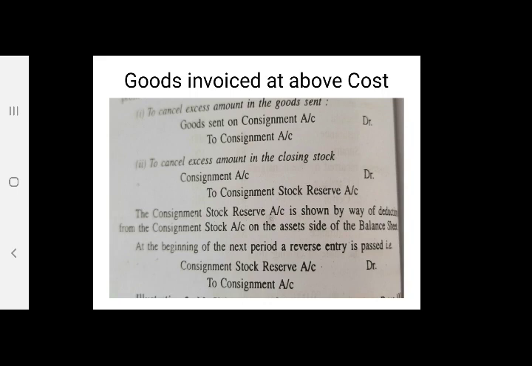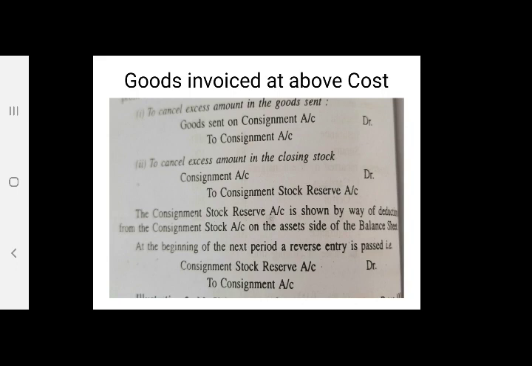The original entry was consignment account debit to goods sent on consignment. So the reverse entry will be goods sent on consignment account debit to consignment account. We just reverse the entries and the amount will be the excess amount over the cost. With that amount, the entry is going to be posted. Second, to cancel excess amount in the closing stock, the original entry is consignment stock account debit to consignment. The reverse entry is consignment account debit to consignment stock reserve account.